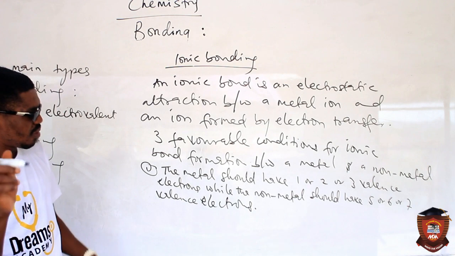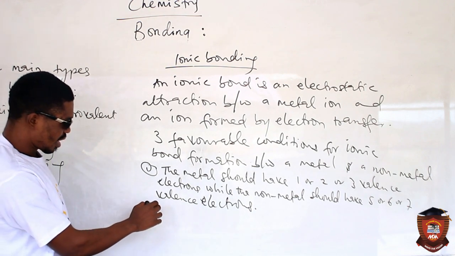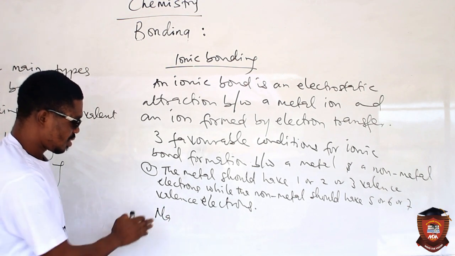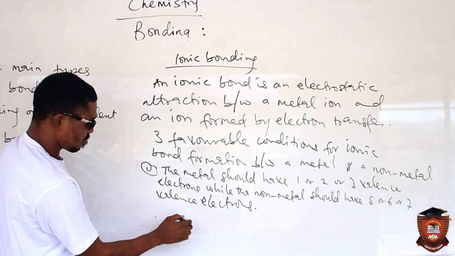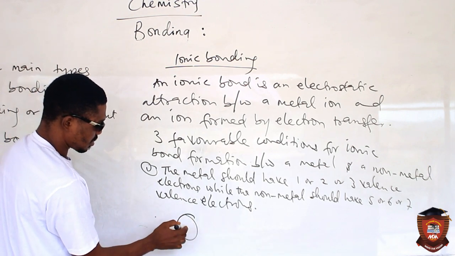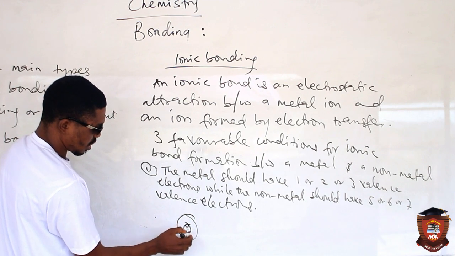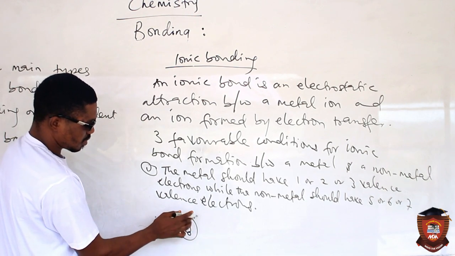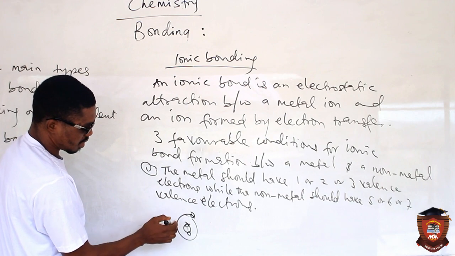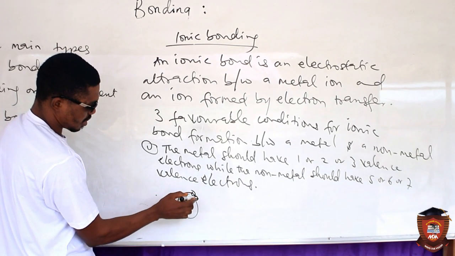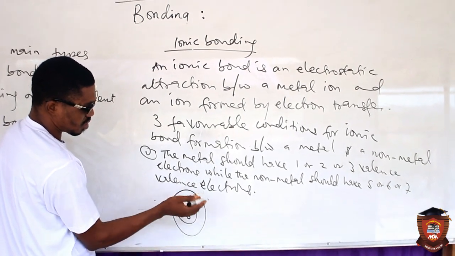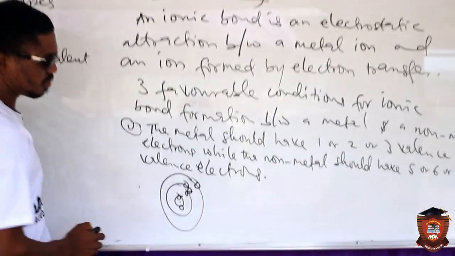Now, let me ask you a question. Look at sodium, for example. You know the electron structure of sodium, it can be represented this way. The innermost shell has 2 electrons, then the outer one here has 8, then the outermost, which is the valence shell, now has 1.